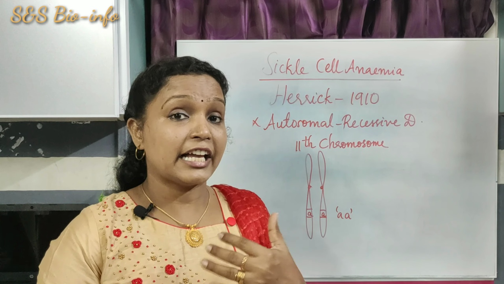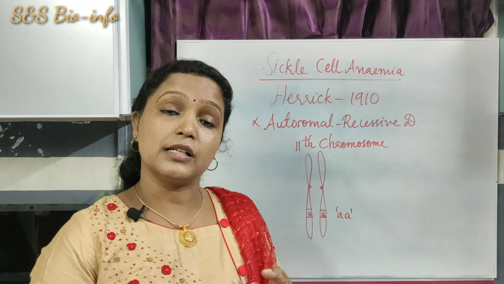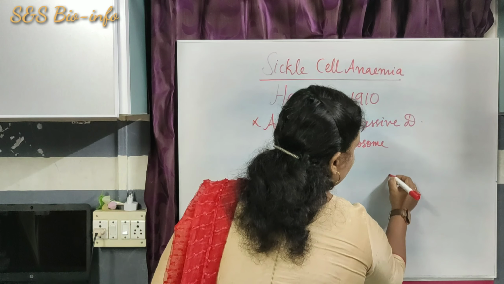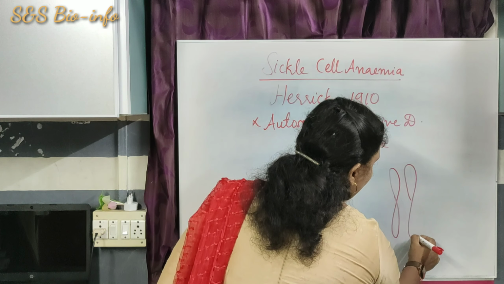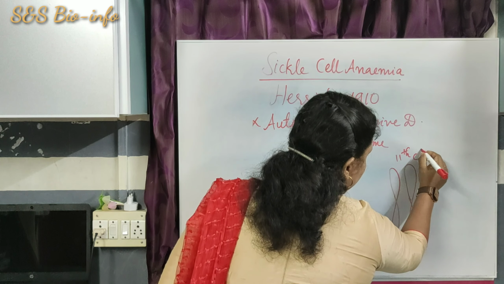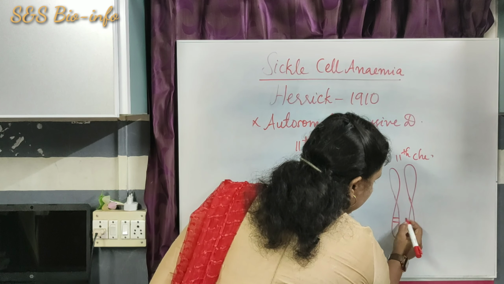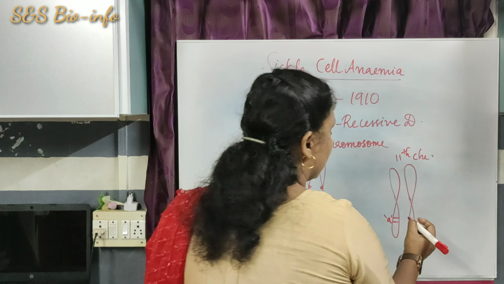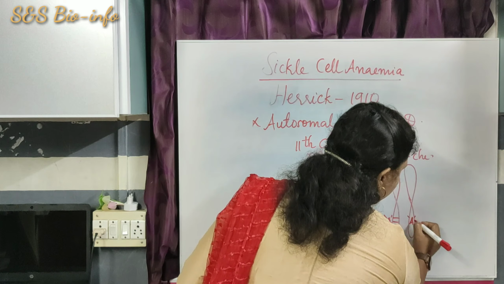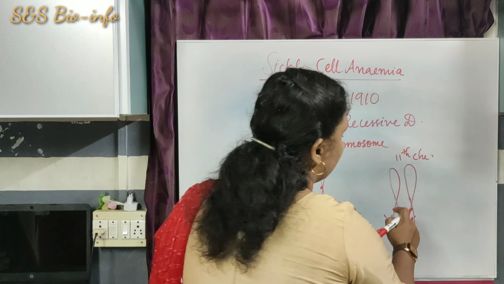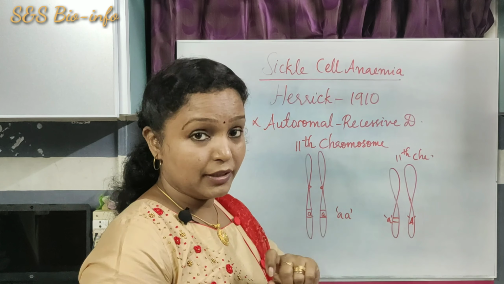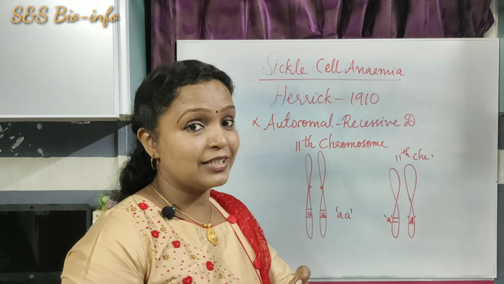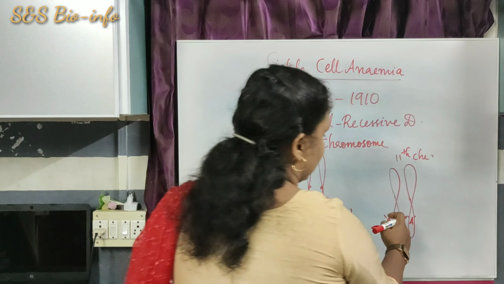This disease doesn't express in one's body if the person has only a single recessive allele. For example, this is the 11th pair of chromosome. Suppose this particular chromosome has only a single recessive allele, the other one will have the dominant allele. This will never cause the disease because it happens only in the presence of a pair of homozygous recessive alleles.